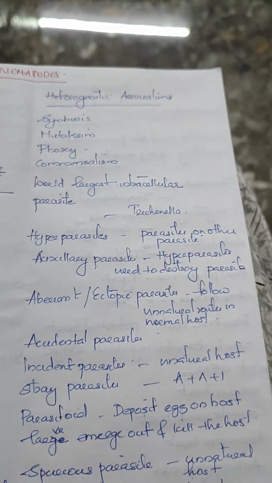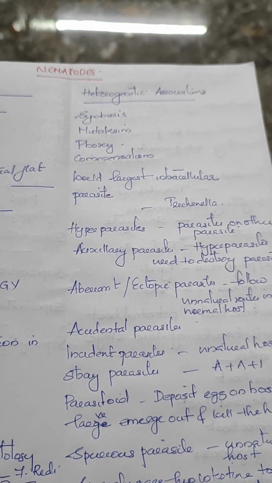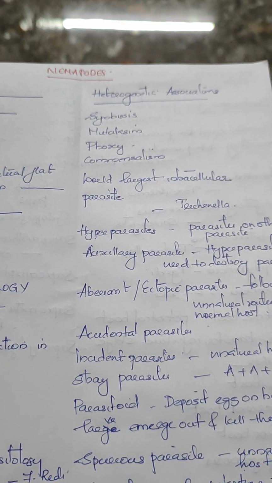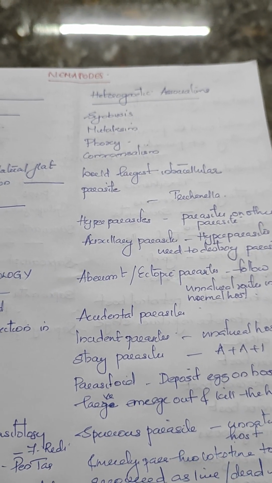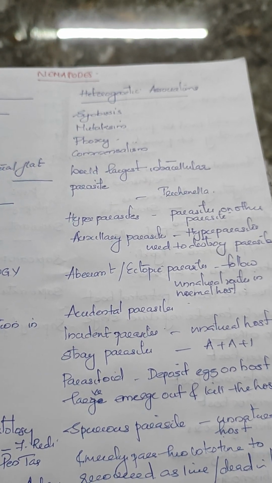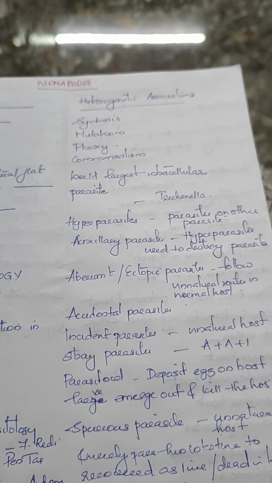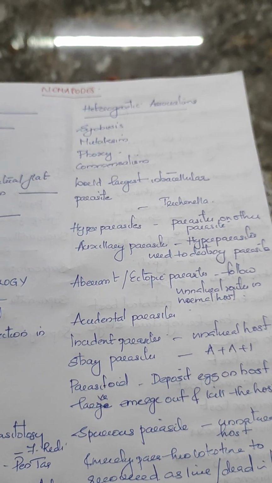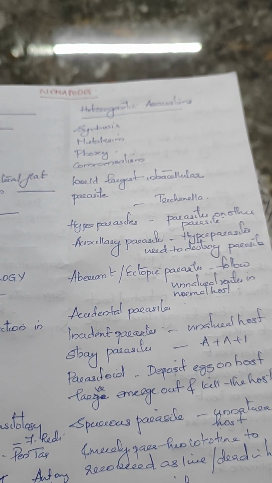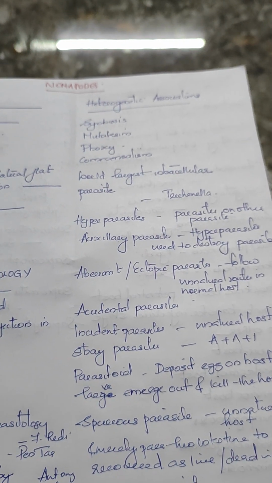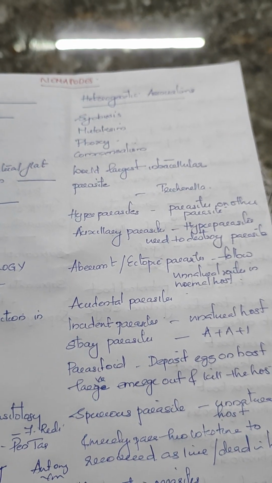Heterogenetic association, symbiosis, mutualism, phoresis and commensalism. Commensalism means eating from the same table. Phoresis means to carry. Symbiosis means living together. World's largest intracellular parasite is Trichinella. Hyperparasites means parasites on other parasites.